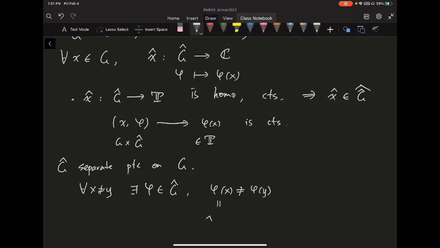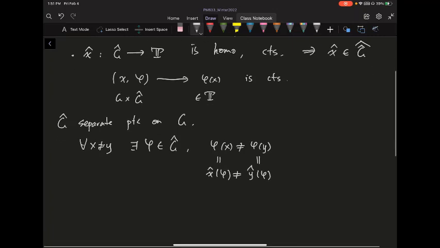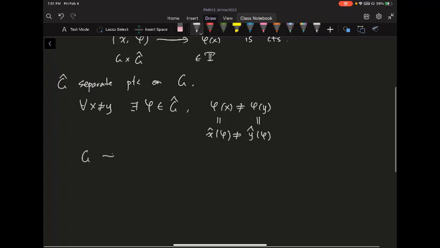And because of that, you can now see the difference between x hat and y hat, so they are also not the same. In other words, this map from G to G double hat, let's give it a name, let's call it big phi, is injective. As long as you have two different x, they are going to be different under this embedding. I should say double hat here.